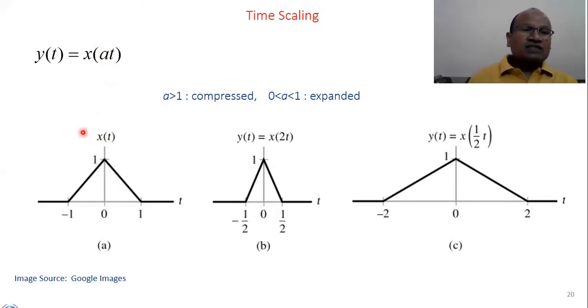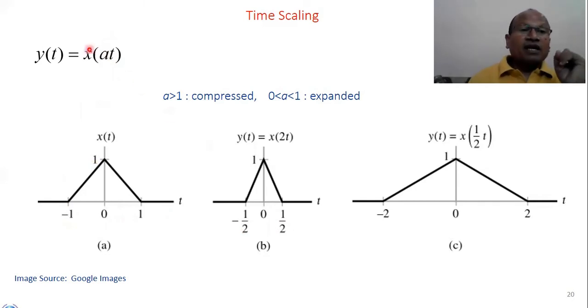Suppose this signal is given as a signal of magnitude 1 in a triangular structure extending from -1 to 1. Now when we make this signal x(2t), what will happen? Now 2t is in place of -1 and +1. So correspondingly, the new time variable will become 2t1 in place of at. So t1 is extending from -1/2 to 1/2.